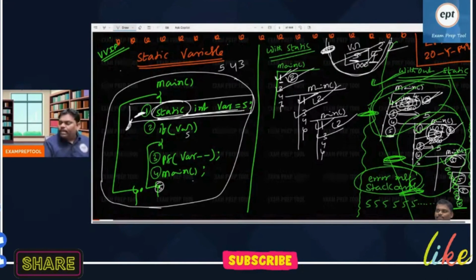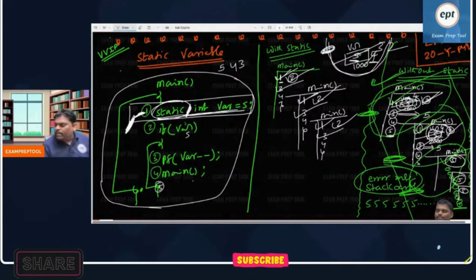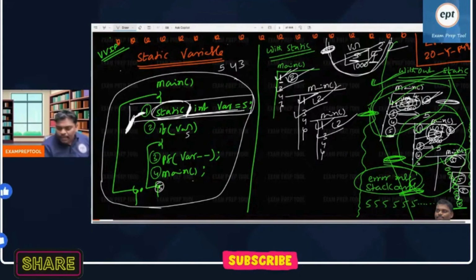In the static area, by default global variables are stored, but local variables can also be stored if you use the static keyword. If the static keyword is not there, locals are normally in the stack. But if you use the static keyword, it will also be shifted to the static area.